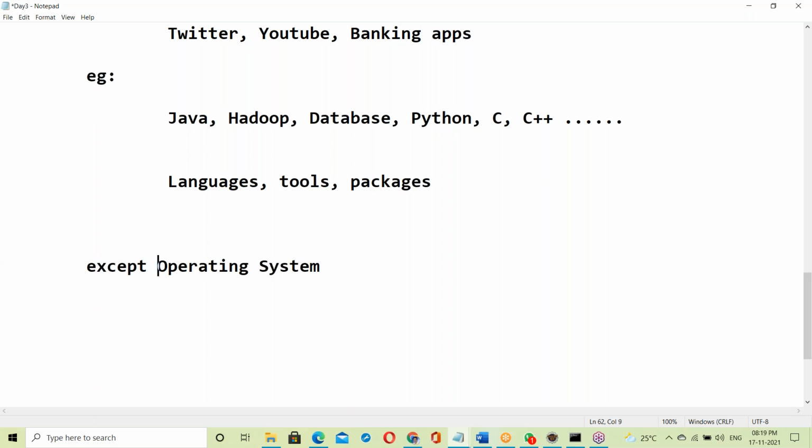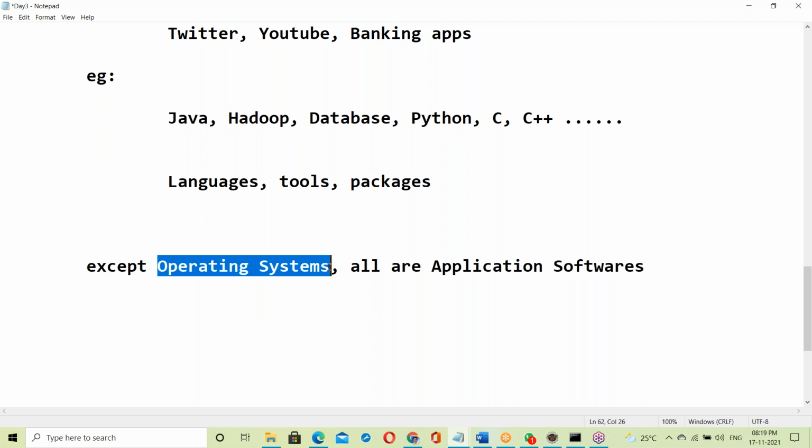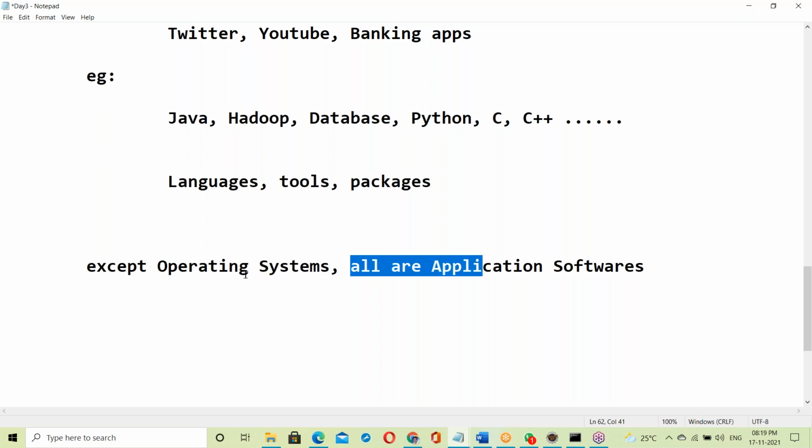So except operating systems, all are application software. That's it, simple. Only the OS is a system software. Only the operating system can interact with hardware components. Except OS, all are application software.